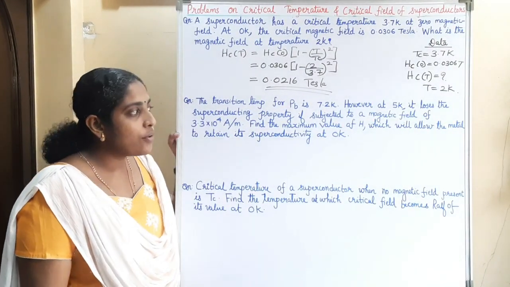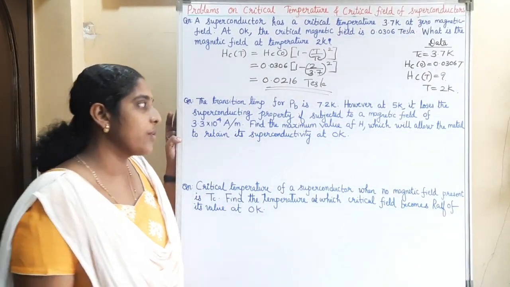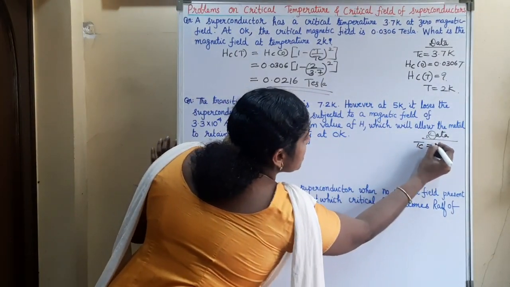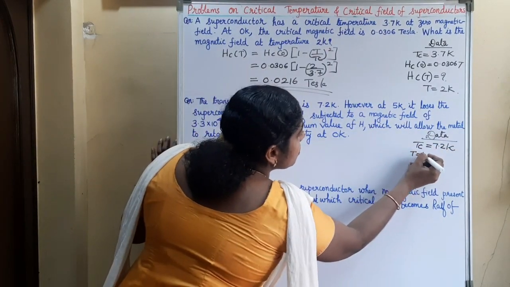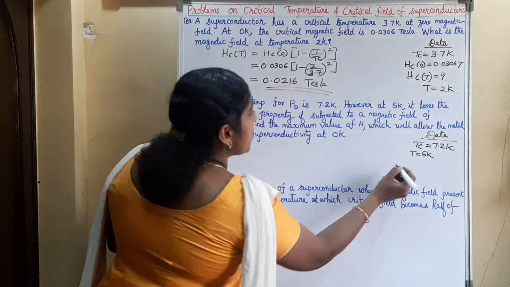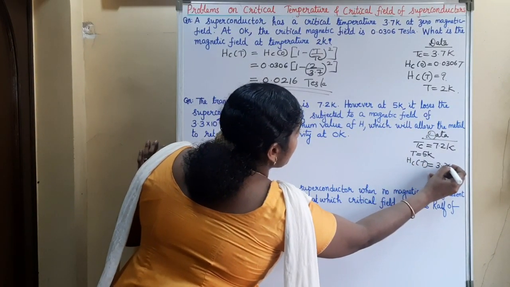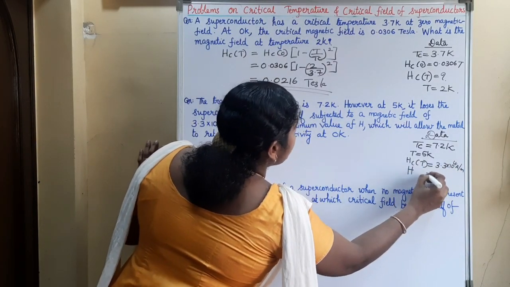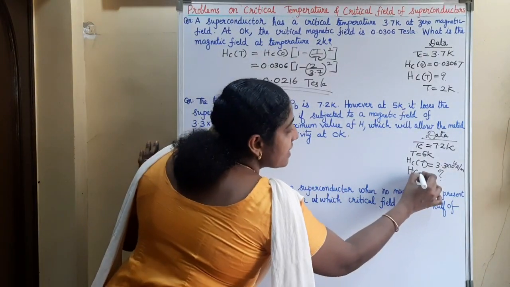Find the maximum value of H which will allow the metal to retain its superconductivity at 0 Kelvin. The transition temperature for lead is 7.2 Kelvin, so Tc is equal to 7.2 Kelvin. However, at T equal to 5 Kelvin, it loses the superconducting property if subjected to a magnetic field of 3.3 into 10 raised to 4 ampere per meter.